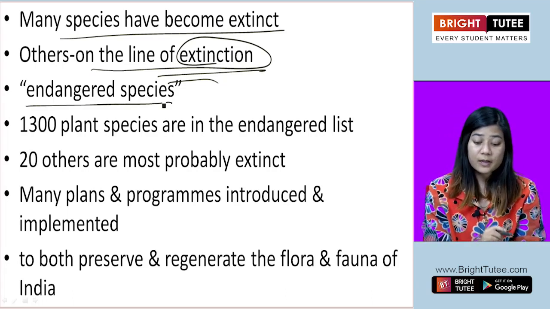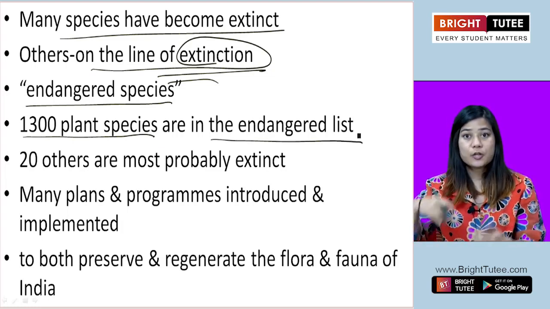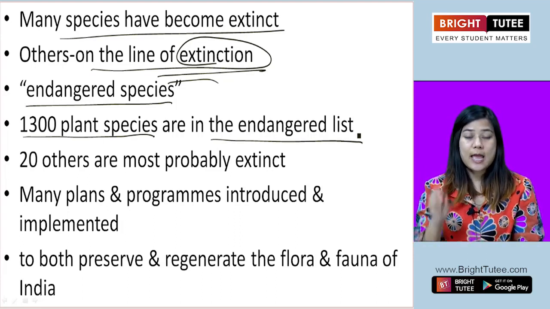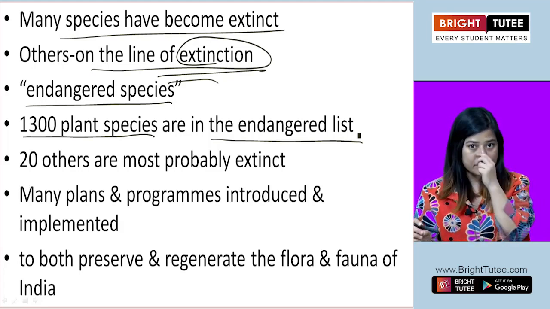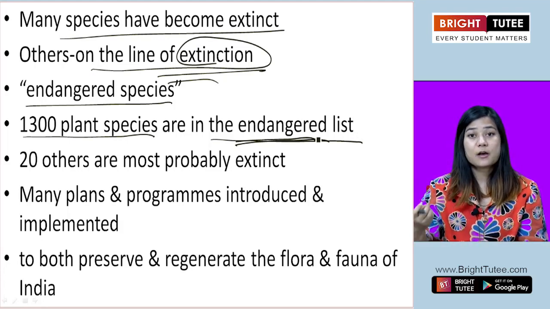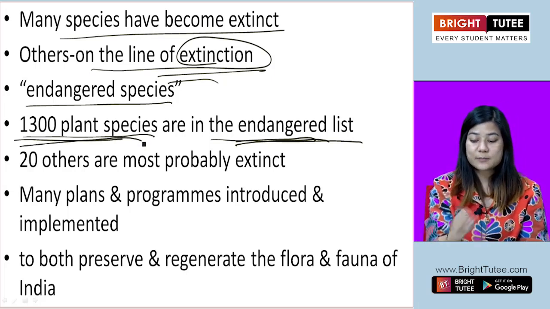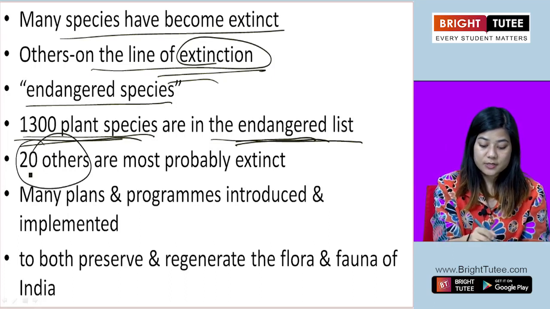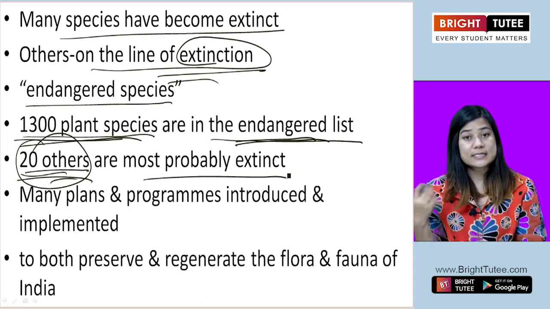There are 1300 plant species in the endangered list. Every country has a list in which they put down the names of the species of plants which are endangered, whose lives are in danger. They can become extinct at any moment. There are about 1300 plant species in that list, and 20 others, apart from those 1300, are already extinct.